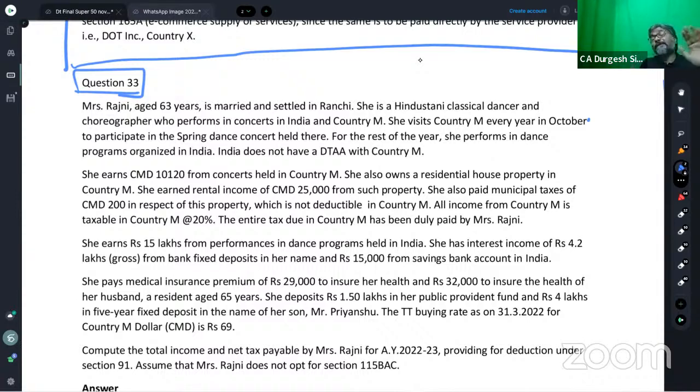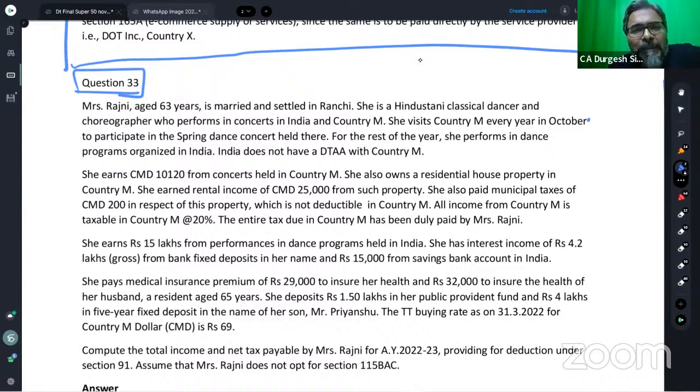India being the country of residence will also tax it. So therefore, for the double taxation on the foreign income which is earned by the resident, that relief of double taxation is given by virtue of the tax credit method.